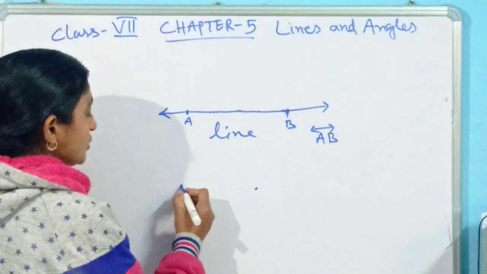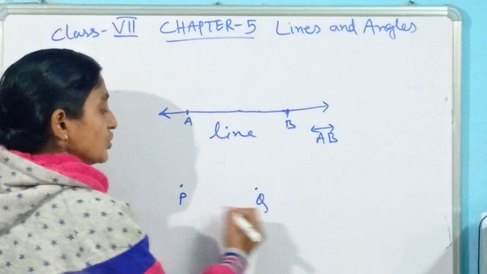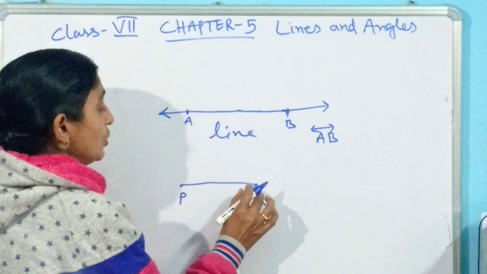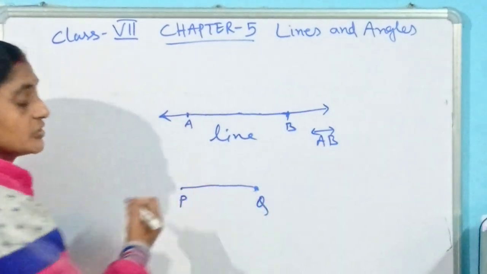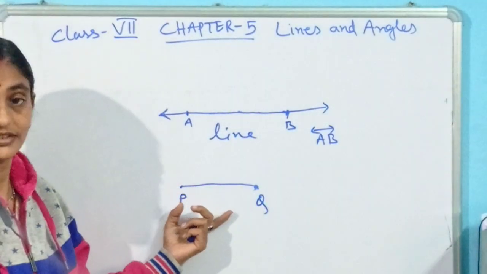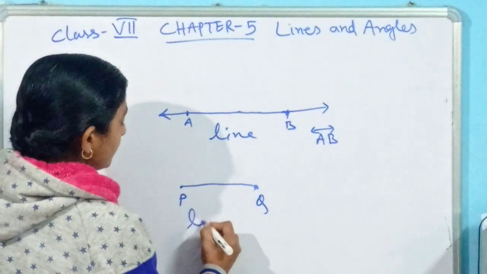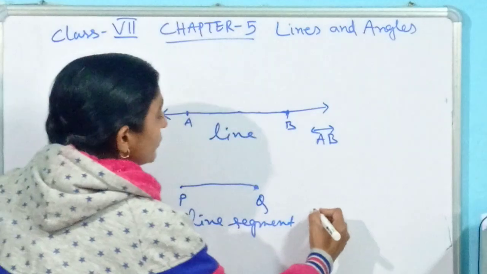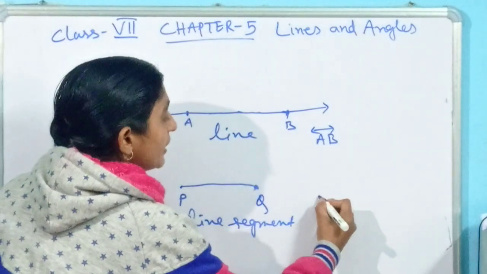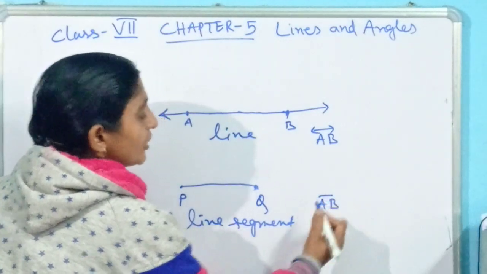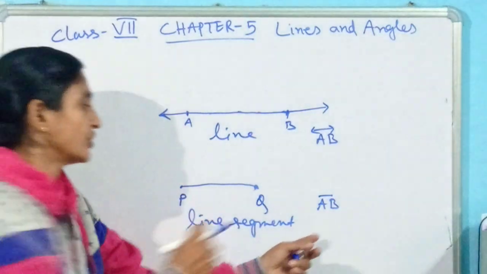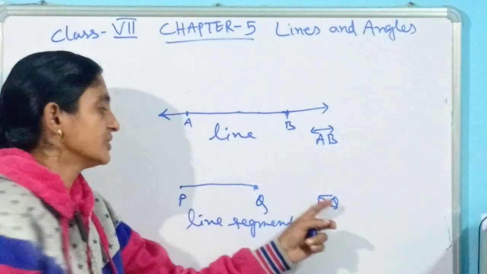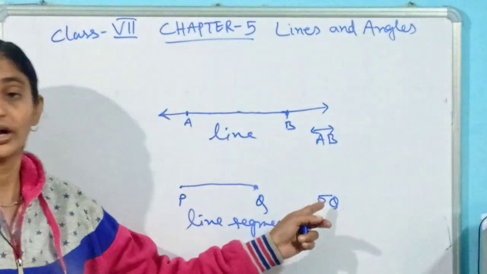If I am naming this point P and this point Q and I am joining these two, what I am getting is a fixed length. That is called a line segment. So how can I present this one? In short, we will write it like PQ and it does not have any arrow on either side. This is the symbol we are putting here, that means one bar only.